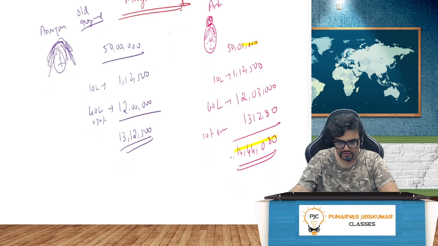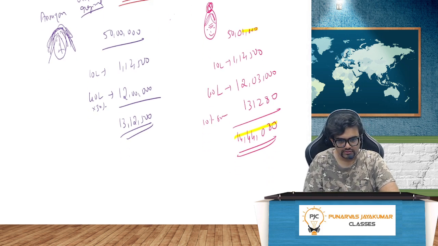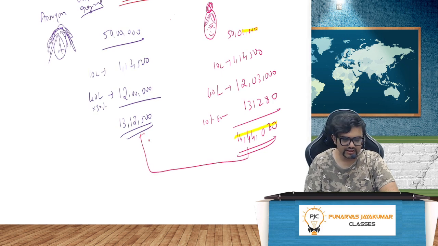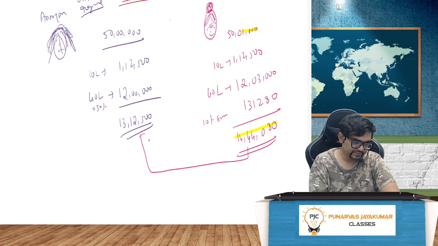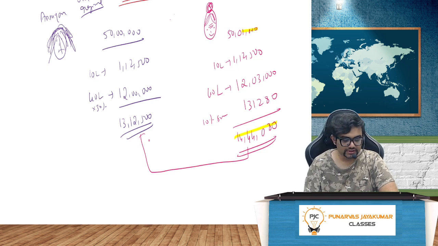Actually, you are paying 14,44,080 minus 13,12,500. Correct? You are paying this much extra.